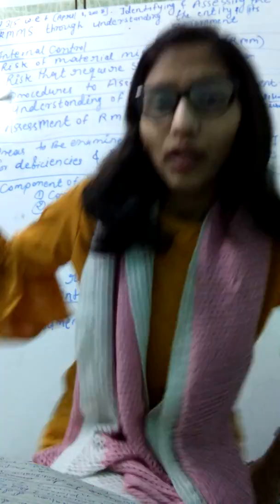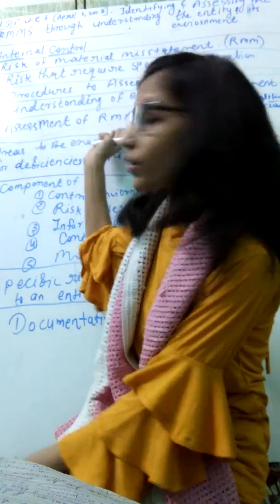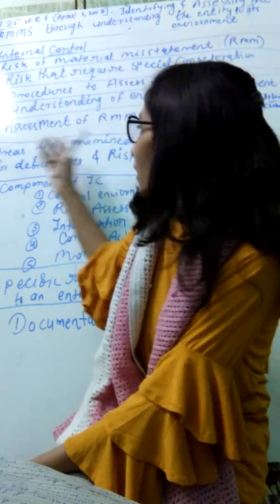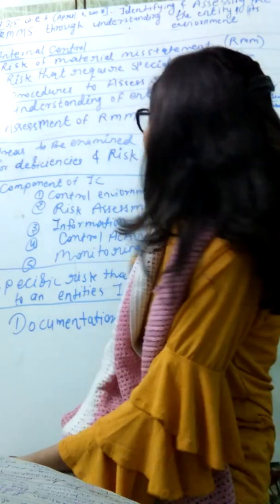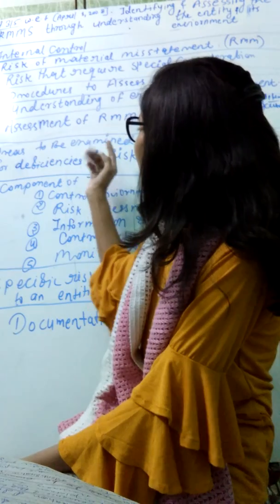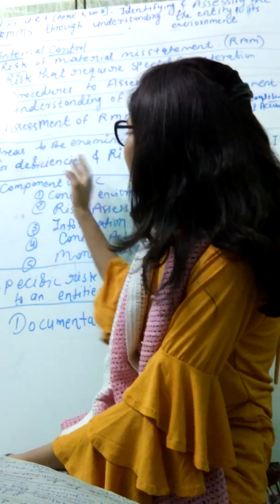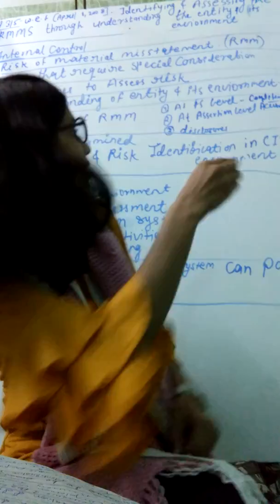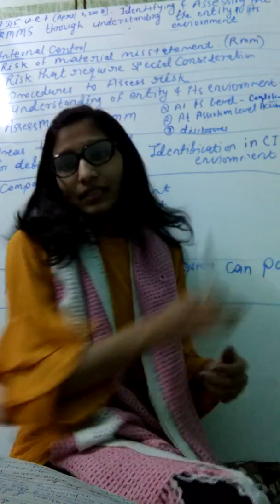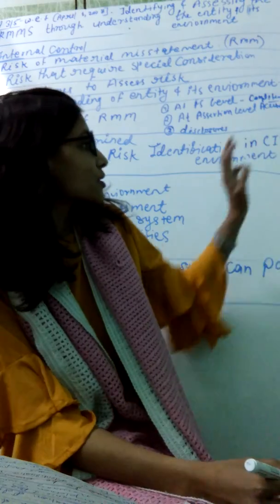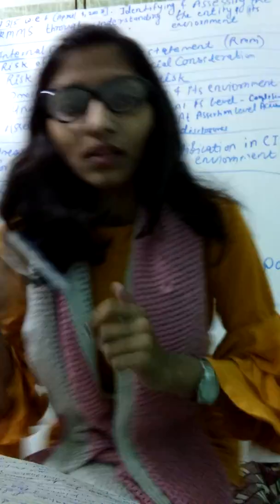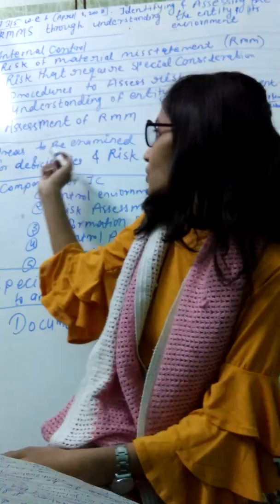This is all required to evaluate at financial statement level, assertion level and disclosure. Then areas to be examined for the deficiencies and risk identified in CIS environment, computerized information system. In this, what are the areas we check here?